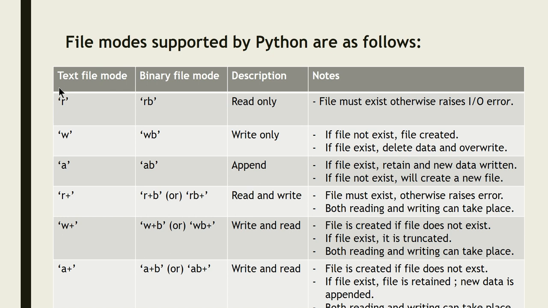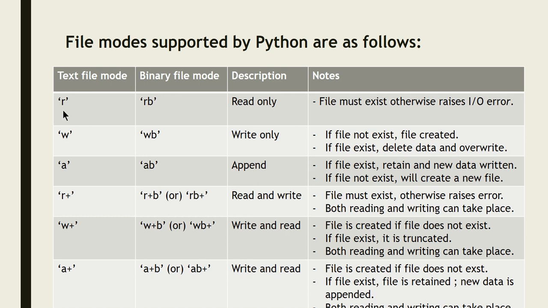Look at the titles here: text file mode, binary file mode, description, and notes. We have already discussed that there are two different types of data files. One is the text file and the other one is the binary file. When you open a file, you have to specify whether it is a text file or a binary file.